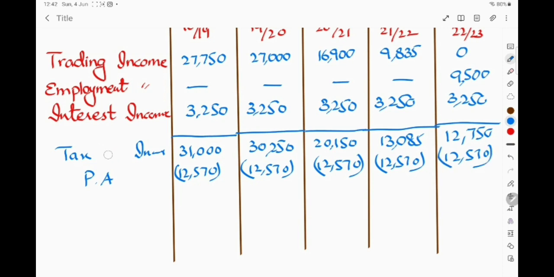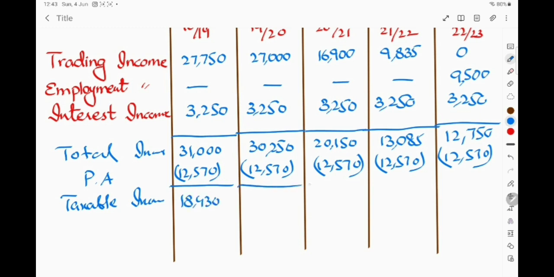In fact, it is total income, and after deducting personal allowance it will be taxable income. But remember that capital gain is not to be included in this, because on capital gain for an individual different rates are applicable.